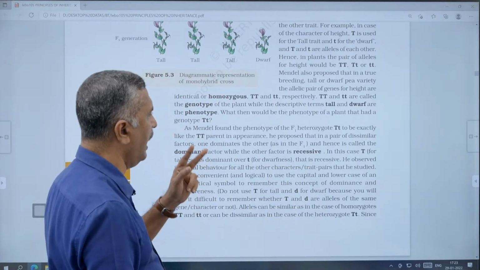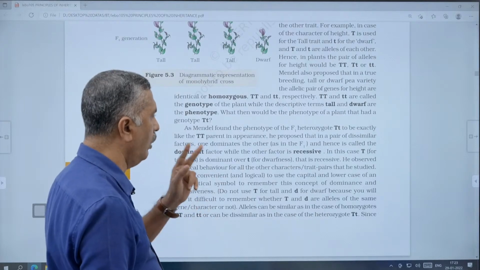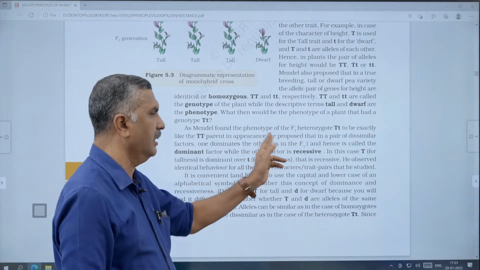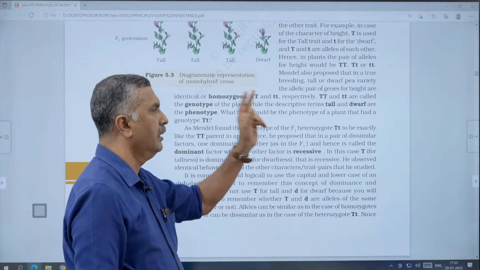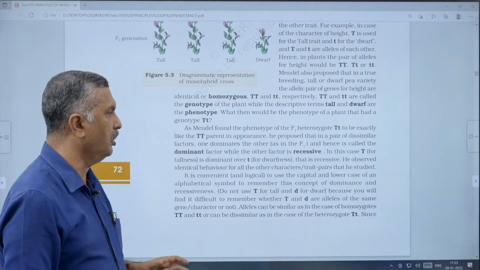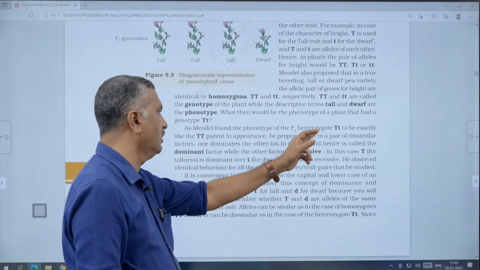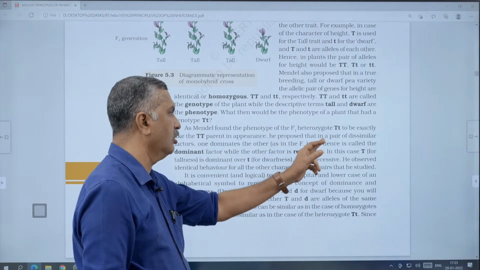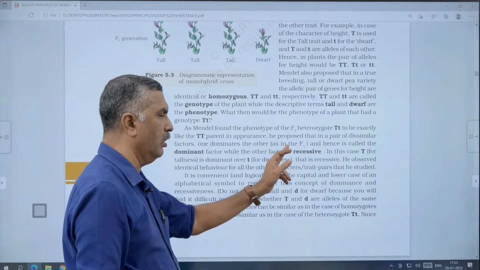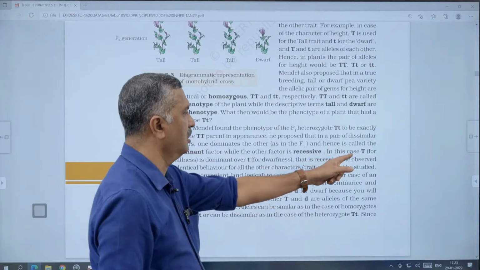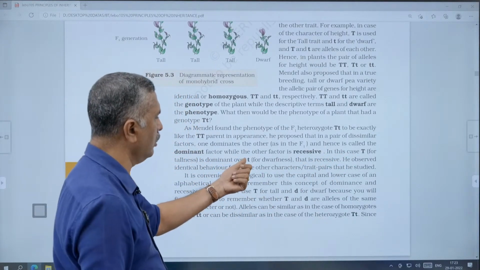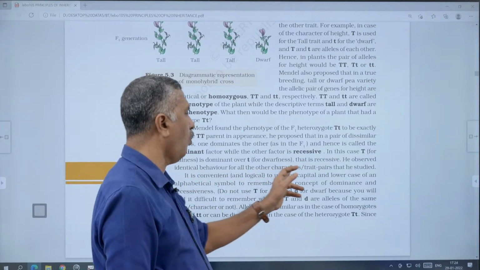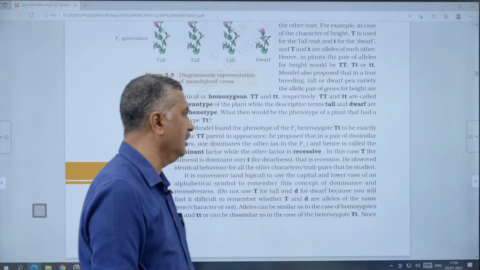When dissimilar alleles come together in a gene or factor, one will dominate the other in the F1. You see capital T with small t, and the F1s are all capital T, small t. Here, in the pair of dissimilar alleles, one dominates the other and is called the dominant factor, while small t is called recessive. In this case, capital T for tallness is dominant over small t for dwarfness, which is recessive. He observed identical behavior in all the characters or trait pairs he studied.